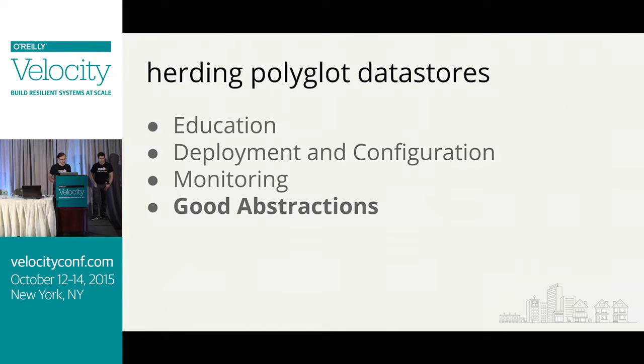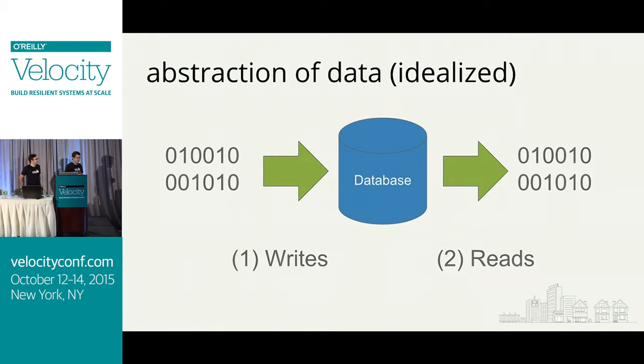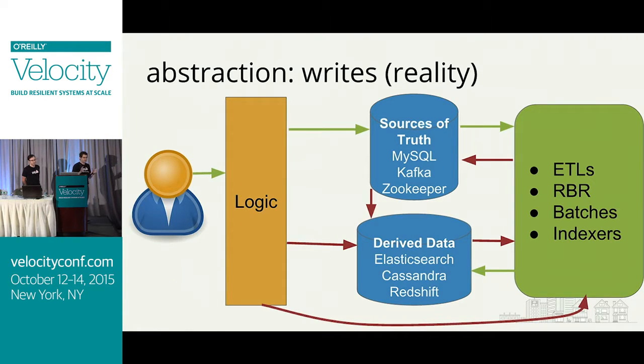Yeah, so we just learned about how to build the right abstractions and make sure that every data store we deploy fits into the right abstractions for operators and people who are deploying data stores. But you also have to have good abstractions for developers. And that comes down to kind of this, which is that ideally your developers are thinking about two main abstractions, writes and reads. They want to write data to some data store, and they want to read it back. But unfortunately, reality tends to be a little bit more crazy.